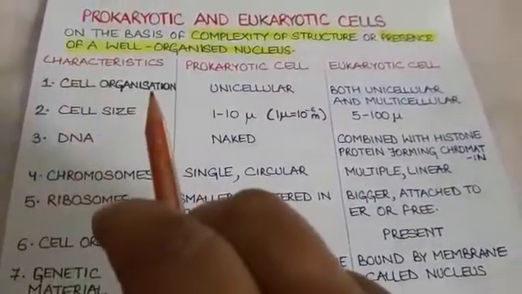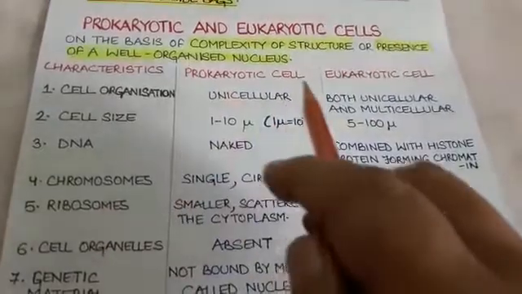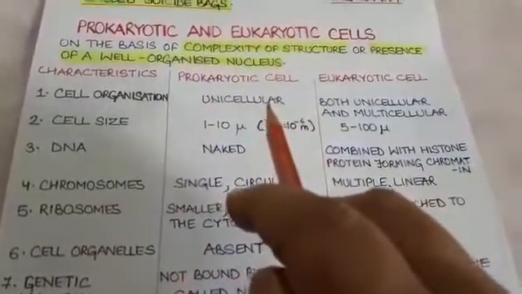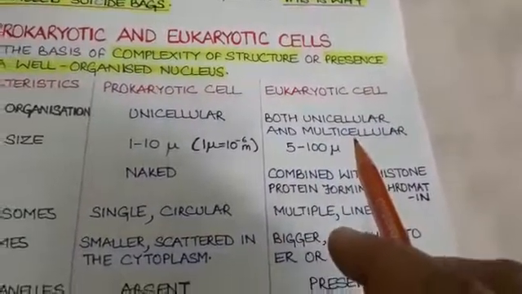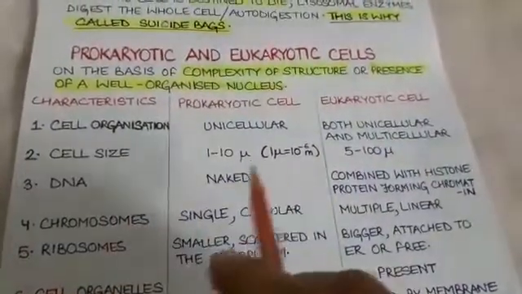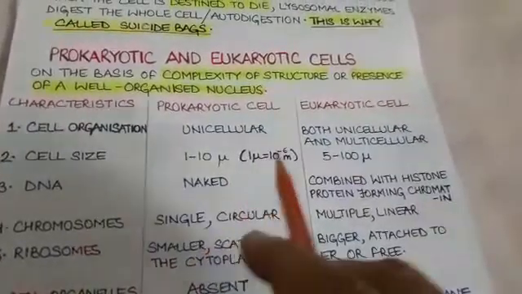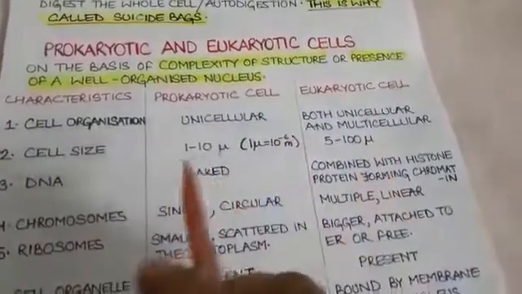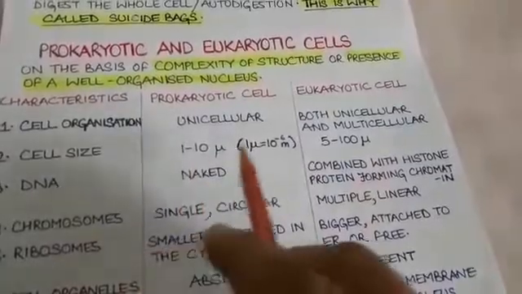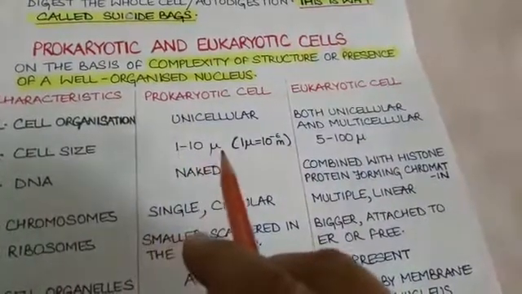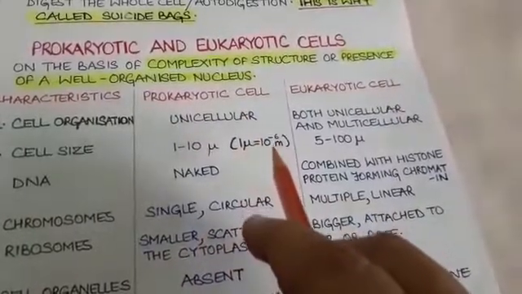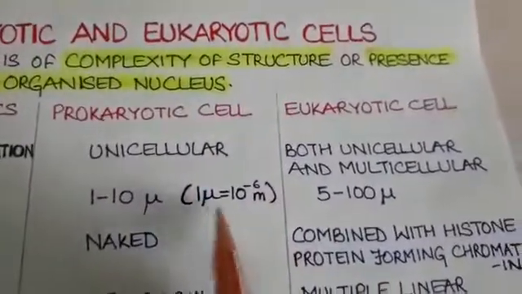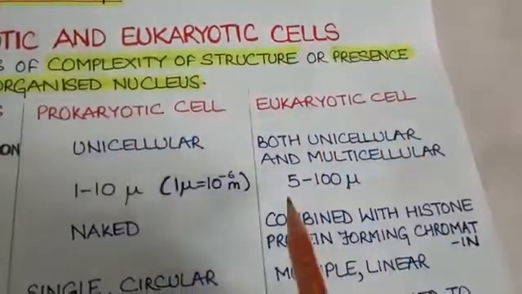Number one, cell organization. All the prokaryotic cells known till date are unicellular, whereas eukaryotic cells are both unicellular as well as multicellular. Prokaryotic cells are smaller as compared to eukaryotic cell. The cell size ranges from 1 to 10 micron in prokaryotic cell, where 1 micron is equal to 10 raised to power minus 6 meters, and the eukaryotic cell ranges from 5 to 100 micron.